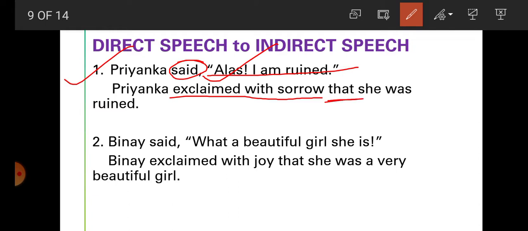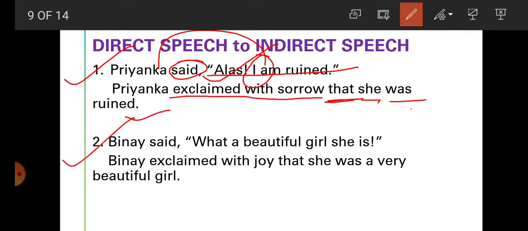Then after the inverted comma, "that". Now "I" is first person, so according to Priyanka, "she". Now we will change the tense also. "Am" is used here, so "is, am, are" change into "was, were". So write "was" here, and "ruined". So we get the indirect speech: Priyanka exclaimed with sorrow that she was ruined.